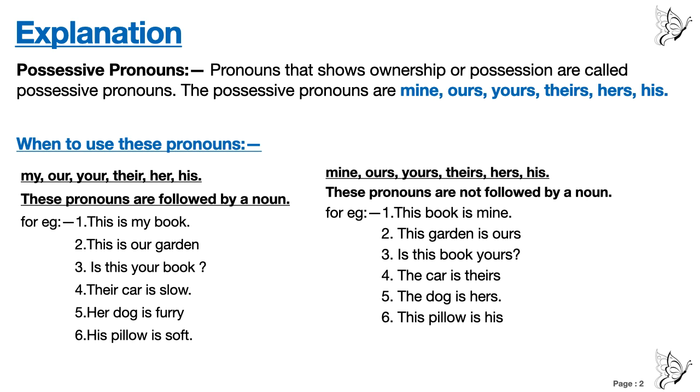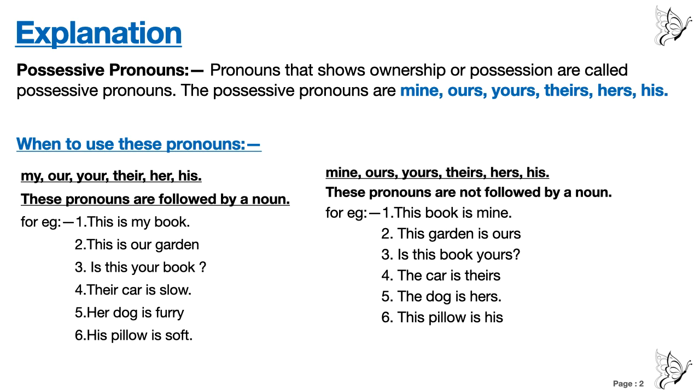If you are using my, our, your, their, her, and his, then after that you have to add one noun. This is my book. After my, we are adding a noun, that is book. This is our garden.